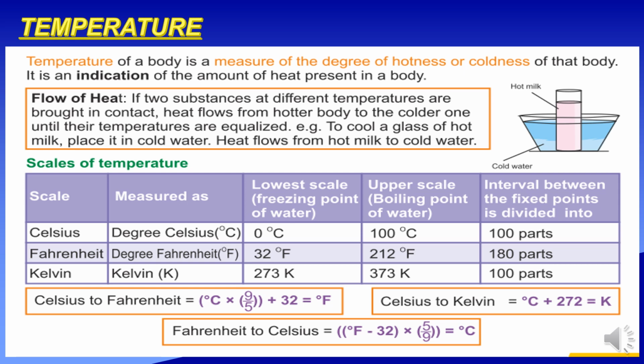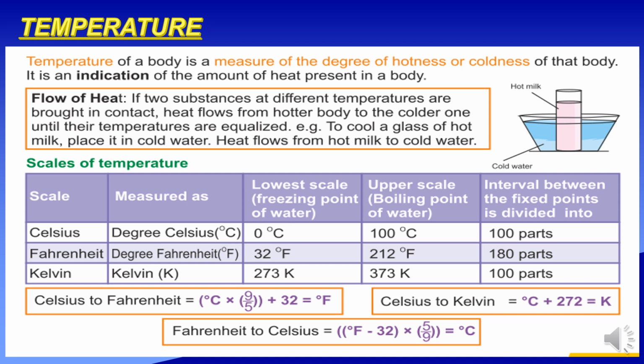Scales of temperature. To measure temperature, we have different scales, that is Celsius, Fahrenheit, and Kelvin. Celsius is measured as degree Celsius. At the lowest point, we have the freezing point of water, that is 0 degrees Celsius. At the upper point, it is the boiling point of water, that is 100 degrees Celsius. The interval between the two fixed points is divided into 100 parts.